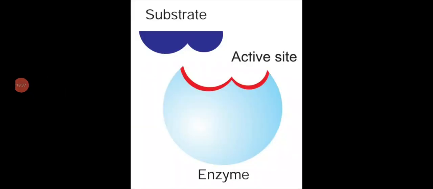Dear students, this is the diagram which explains the lock and key mechanism. The light blue color is the enzyme. The enzyme has a specific site, denoted in red color, known as the active site. At the top, the dark blue color is known as the reactant or substrate. This substrate binds or attaches with the active site, and the substrate is modified into product.